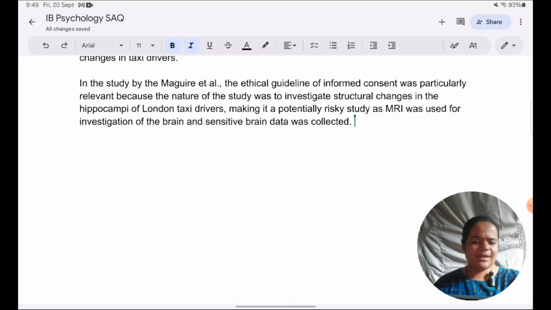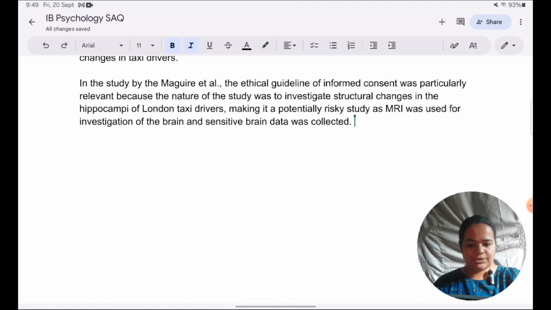Also, don't evaluate. Having used the word strengths, I don't mean that you evaluate. There has to be no evaluation in an SAQ. So whether it's good, bad, it was maintained well or not, you're not to comment on those things. You're just to point out why this consideration is important. That's all. Okay, so here we can see